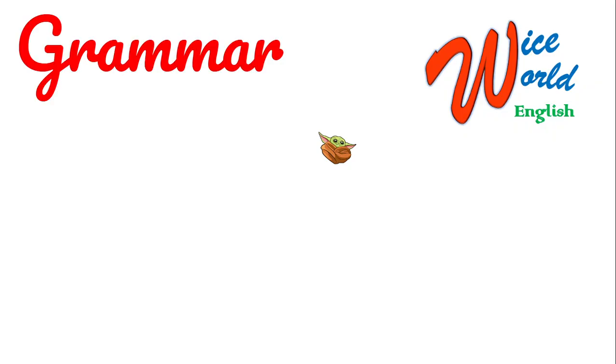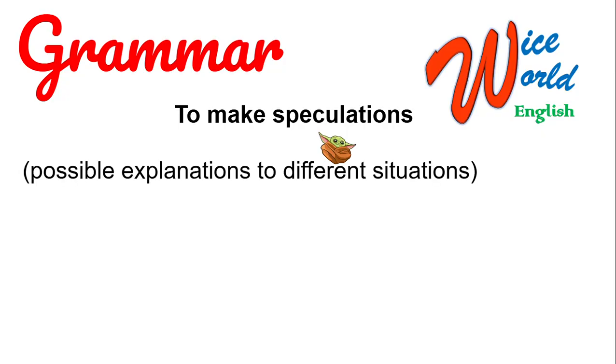Today we're going to review grammar. We're going to practice how to make speculations. Speculations are possible explanations to different situations. And we're going to use the modal verb must. So let's see.